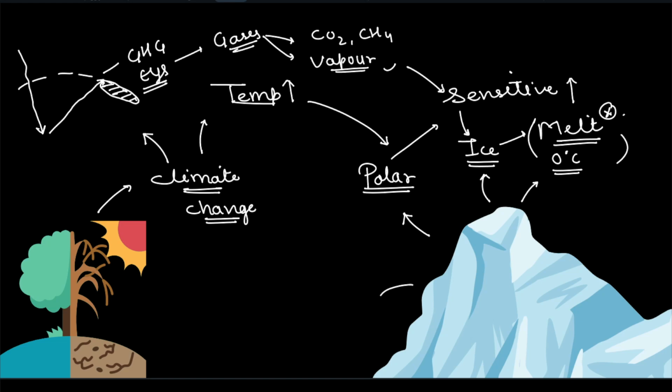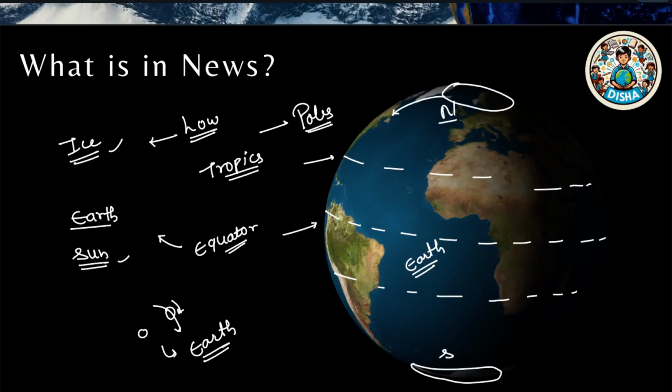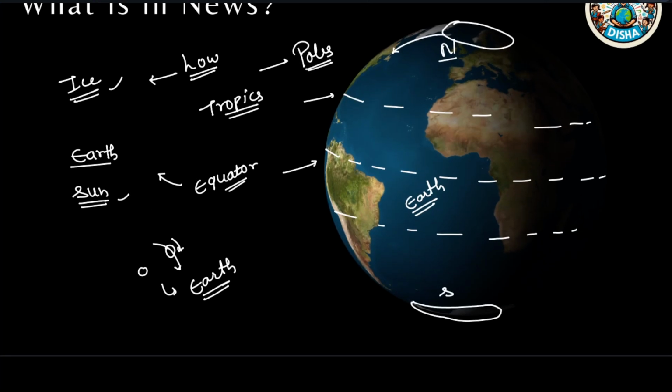Now ice becomes what? Water. And this water from the polar region goes towards the equator.